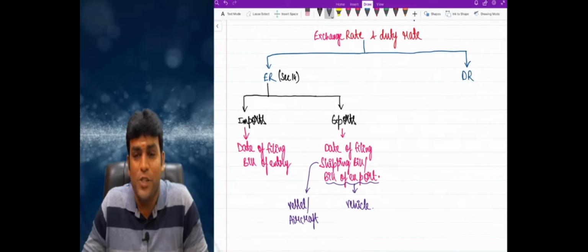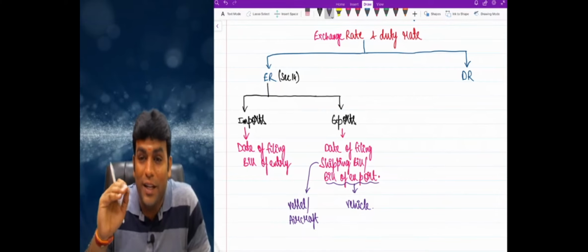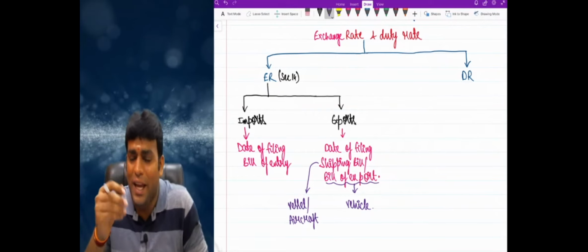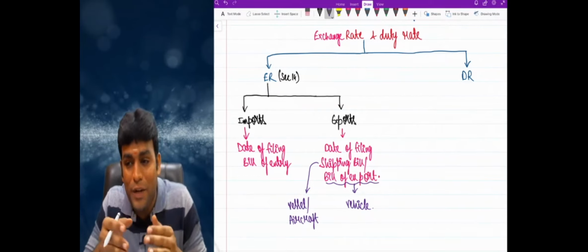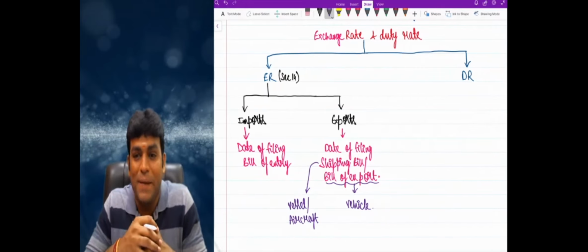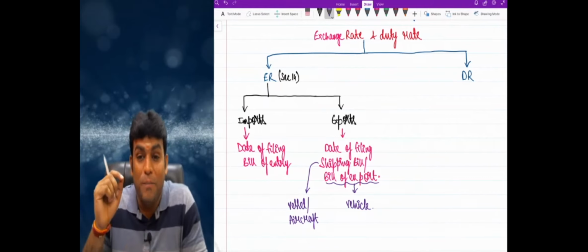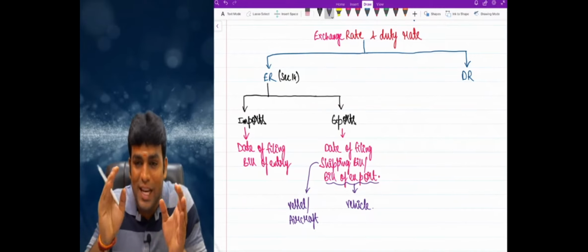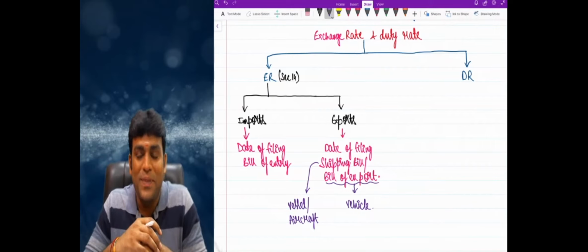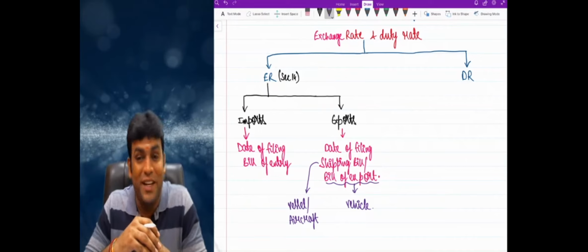Clear, right? So friends, to repeat one more time, exchange rate concept is given by section 14, which clearly says that in case of imports, please see the exchange rate on the date of filing bill of entry. Now, one very important point to be noted is that the bill of entry could be either bill of entry for warehousing or bill of entry for home consumption, any bill of entry. But the point is that it is the first bill of entry we file. And in case of exports, the date of filing shipping bill or bill of export. Shipping bill is the language used in case of vessel or aircraft, and bill of export is the language used in case of vehicle, my dear friends. Very, very interesting language, friends.